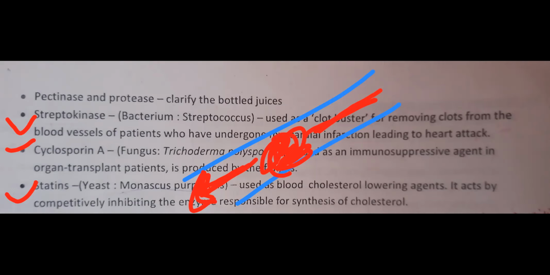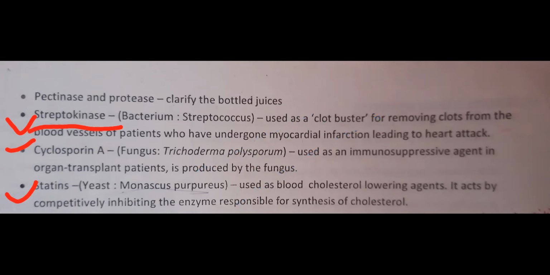To dissolve the clots formed here, and to make the artery clean so that blood can flow easily in this artery, chemicals are used, that is streptokinase. The medicines they give contain the streptokinase compound. So streptokinase is used as a clot buster. Remember, streptokinase is used as a clot buster.